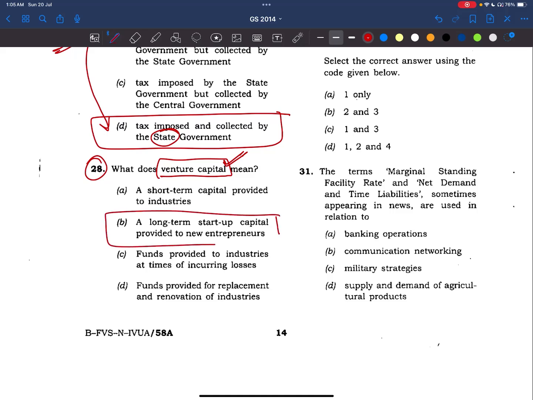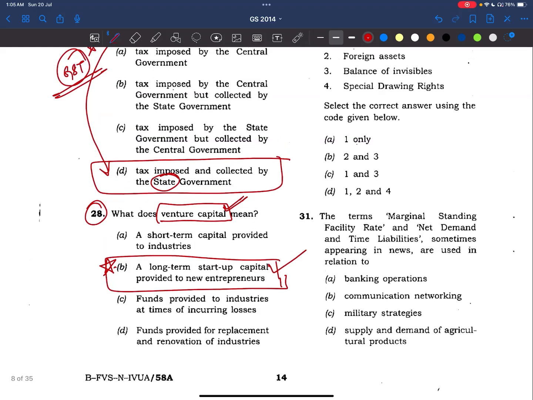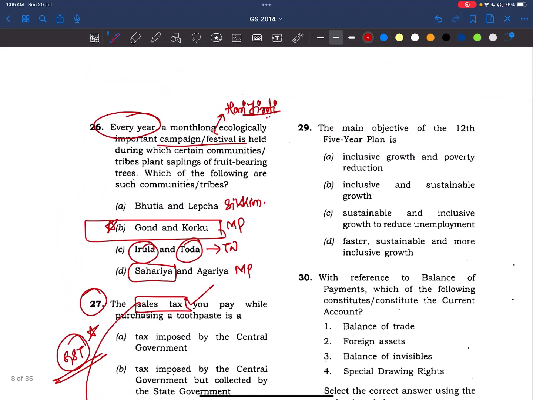These are long-term startup capital provided to new enterprises. Okay, we can relate our preparation with movies as well. Such incidents will help in our examination as well. So answer is B class. This is also a simple question. Nothing much to discuss. Now, coming to the 29th question.